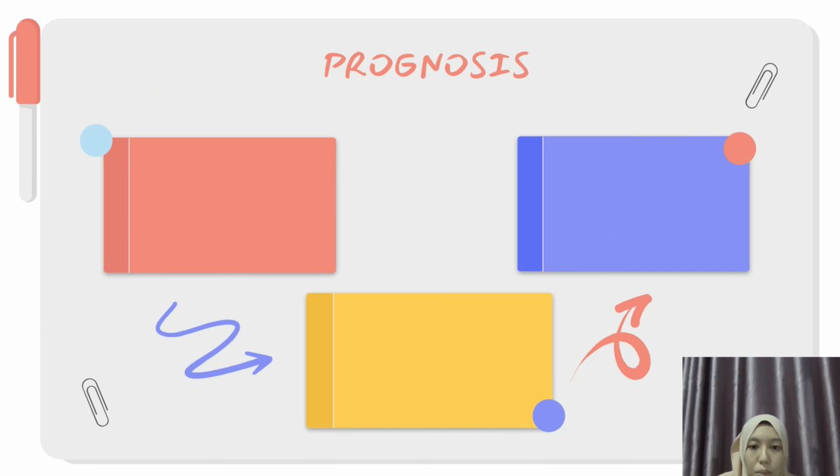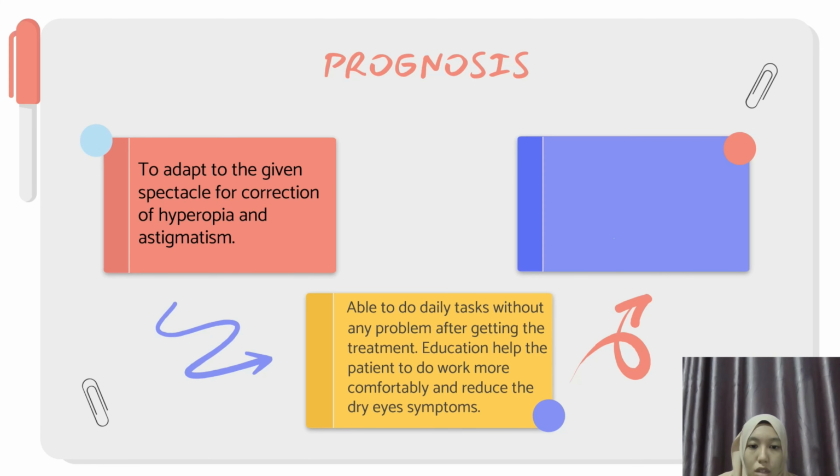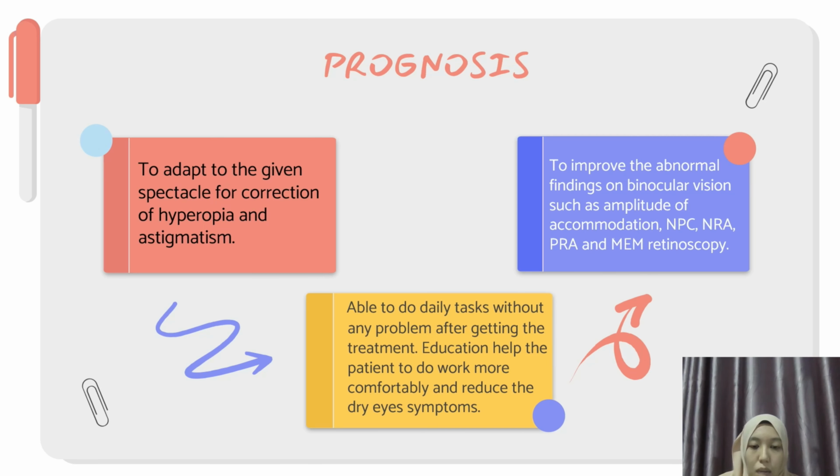The patient should be able to adapt to the spectacle correction, do new tasks comfortably without complaining, have reduced dry eye, and improved binocular vision, which is AA, NRA, PRA, and MEM retinoscopy.